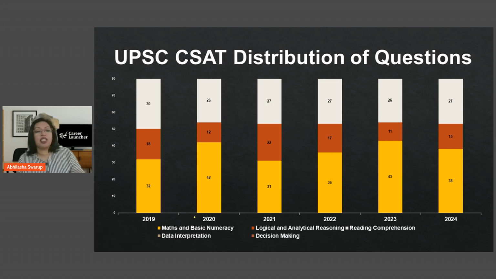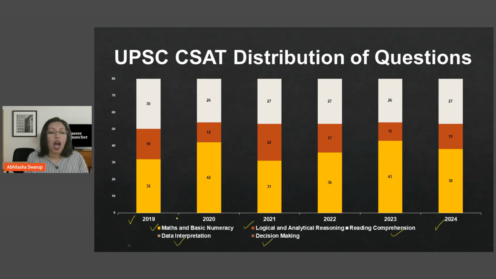So if you look at this bar chart that I've got here, we've got data from 2019 to 2024. That means the years past. Now, if you look at this question distribution, the questions can be from maths and basic numeracy. They can be from logical and analytical reasoning. They can be from reading comprehension. Questions can be from data interpretation, and questions can be from decision making.